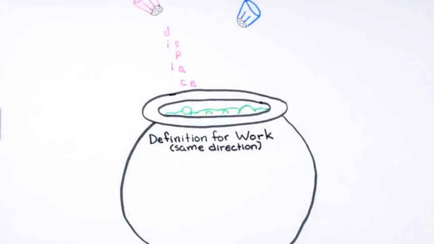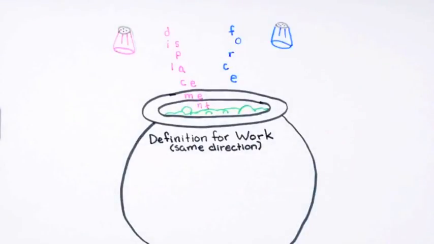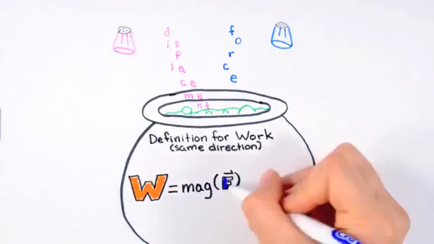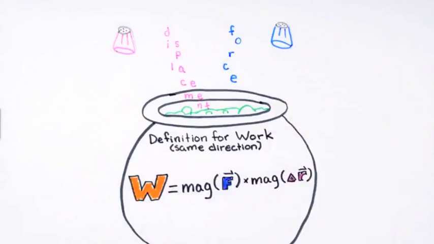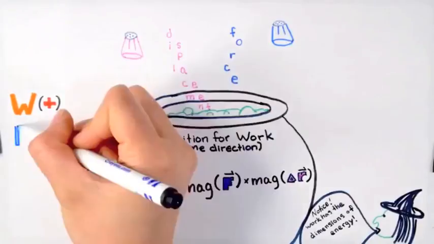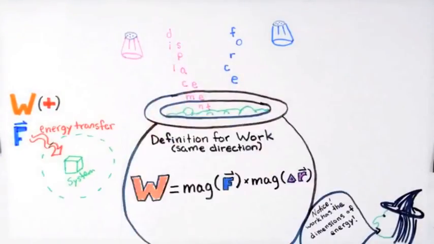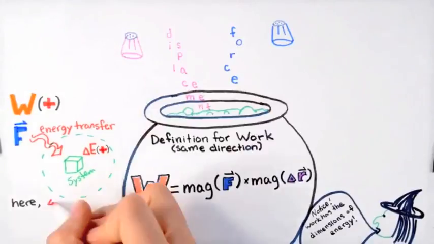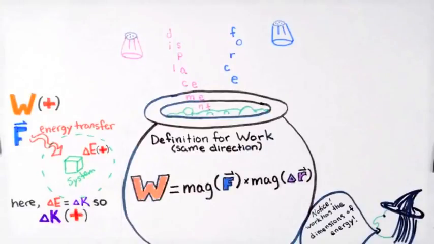So the definition for work needs to include both of these ingredients. In this particular example, where the force F is in the same direction as the displacement delta R, we can write the work as the magnitude of the force times the magnitude of the displacement. We see that this expression has the dimensions of energy, so that's consistent. This expression also makes physical sense in this example. The work here is positive, meaning the force is transferring energy into the system from the surroundings. Thus, the system energy increases. Delta E is positive, which, for this specific case, means the system speeds up. The change in kinetic energy is positive.